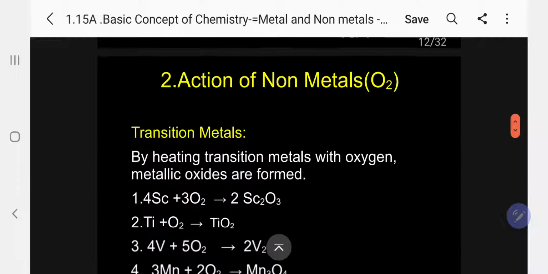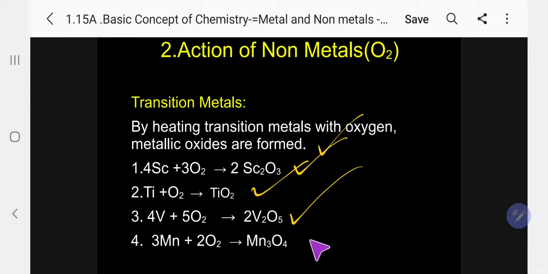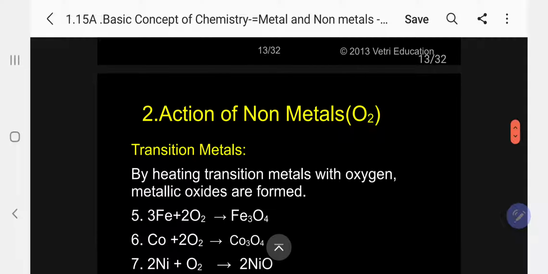Number two, transition metals, action of oxygen on transition metals. By heating transition metals with oxygen, metallic oxides are produced. Can you follow? Metallic oxides are produced. So scandium reacts with oxygen, gives scandium oxide, Sc2O3. Titanium gives titanium oxide. Vanadium gives vanadium pentoxide. Manganese gives manganese oxide, Mn3O4. Kindly follow. It continues.